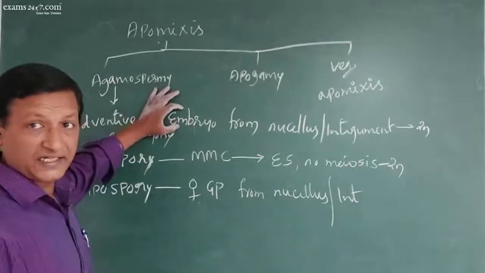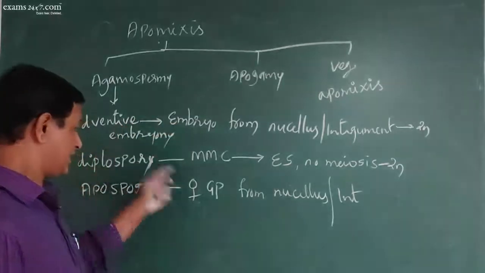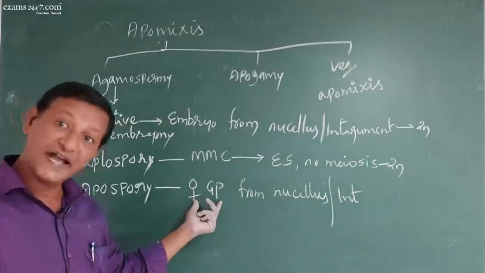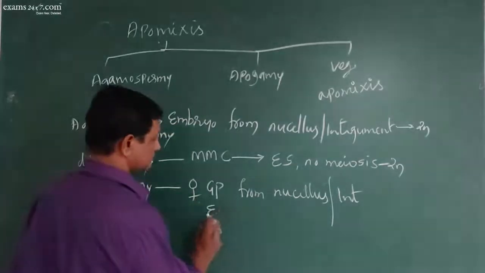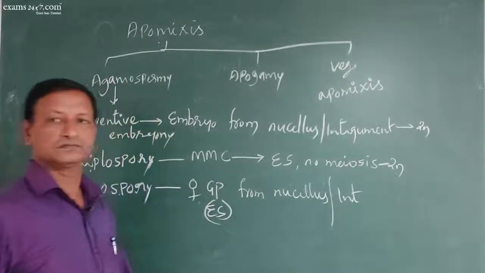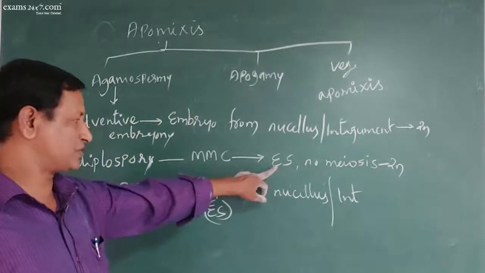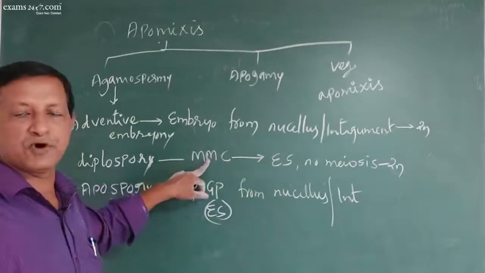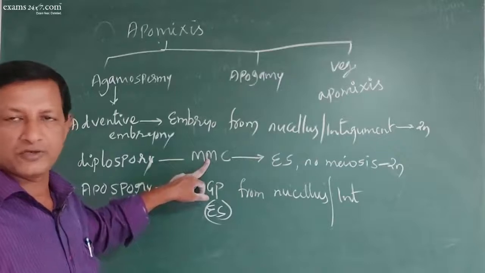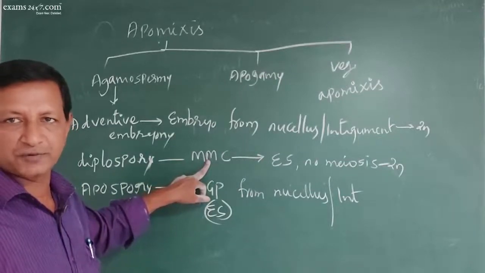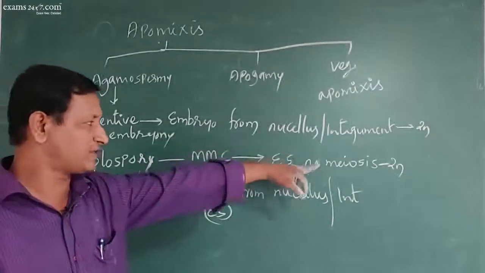Here the embryo is directly produced in adventive embryony. Here the gametophyte, that is the embryo sac, is produced. Here also the embryo sac is produced, but the MMC, the megaspore mother cell, doesn't undergo meiosis. So no functional megaspore is produced; it develops directly into embryo sac.